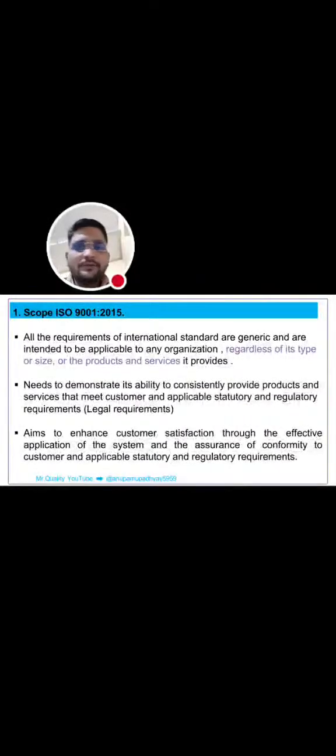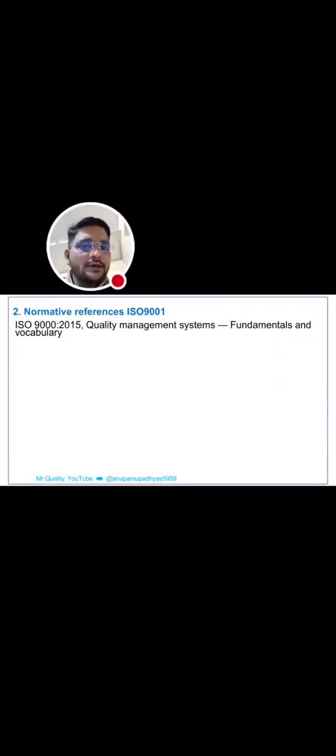What is the scope of ISO 9001 2015? Actually, the ISO 9001 standard requirements are generic and intended to be applicable to any organization, regardless of its size or type or products or services. The second is needing to demonstrate its ability to consistently provide products and services that meet customer and applicable statutory and regulatory requirements, that means legal requirements. It aims to enhance customer satisfaction through the effective application of the system and the assurance of conformity to customer and applicable statutory and regulatory requirements.